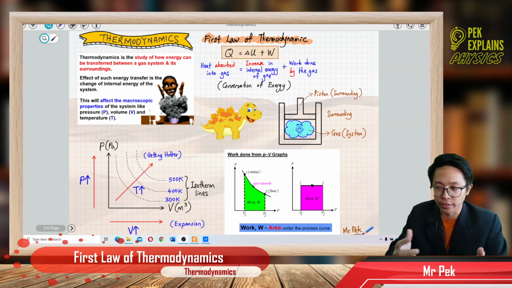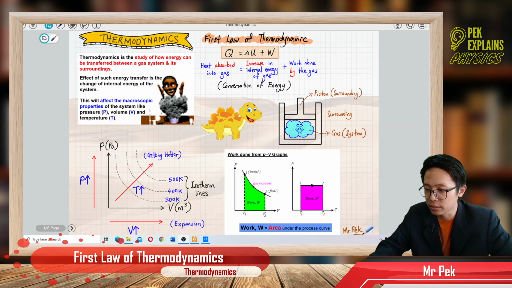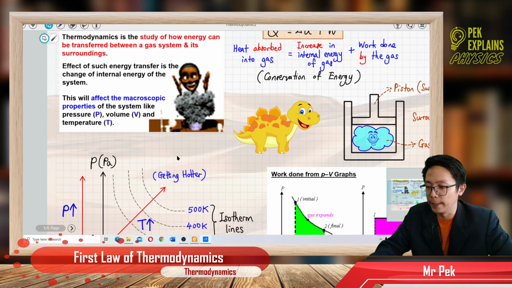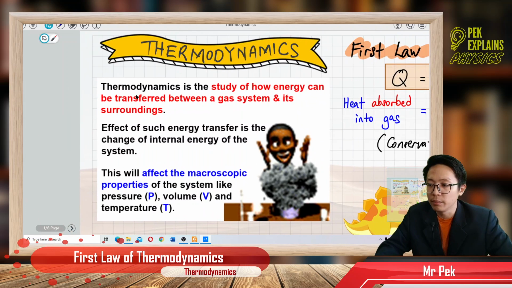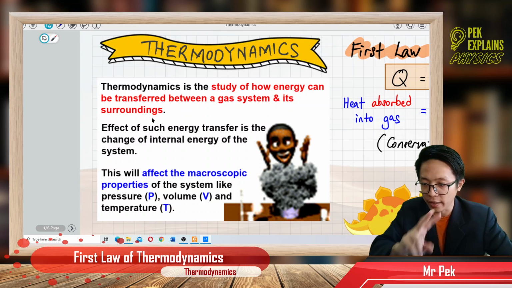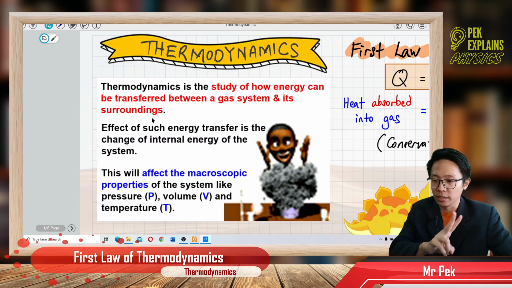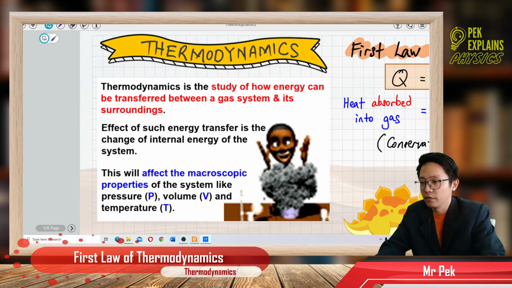So what is actually thermodynamics? Okay, let us look at the slide. What is actually thermodynamics? Thermodynamics is the study of how energy can be transferred between a gas system and its surroundings. So we have two objects in concern. First of all is the gas system.